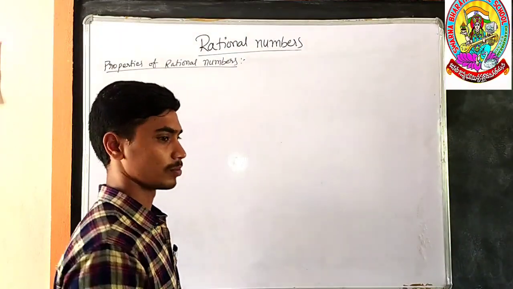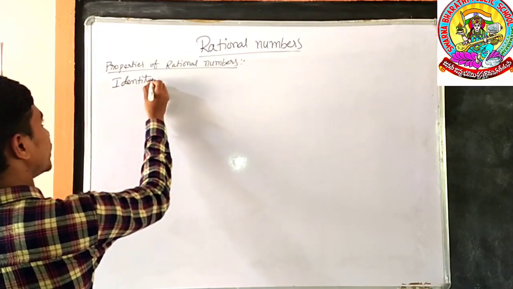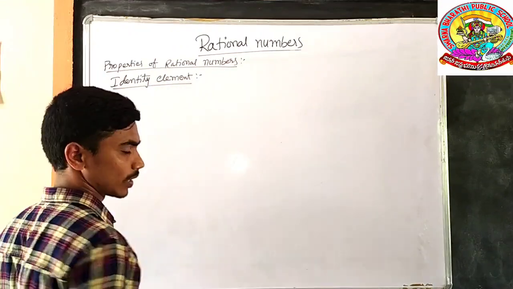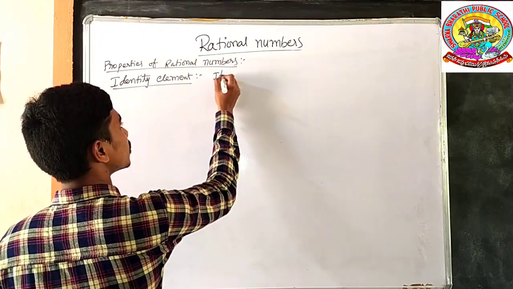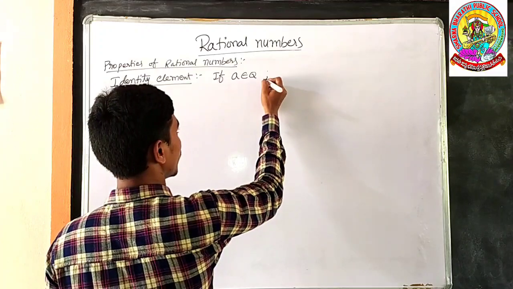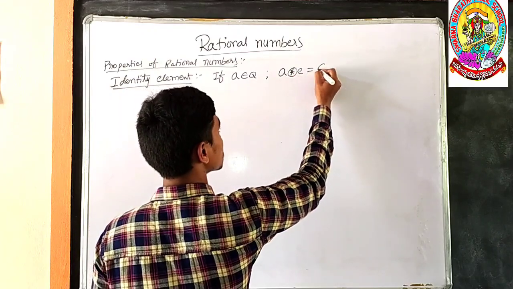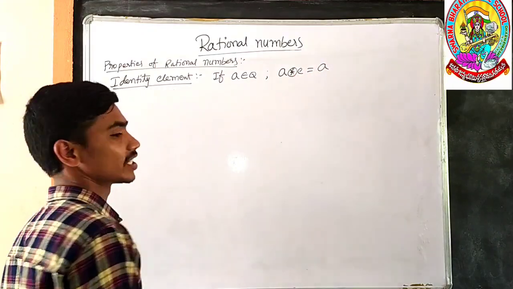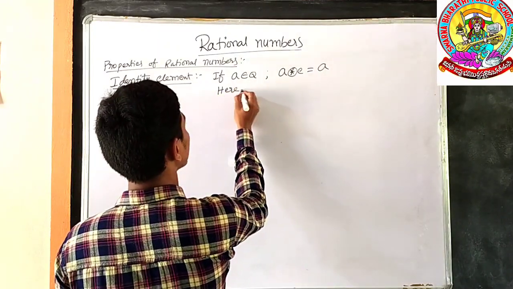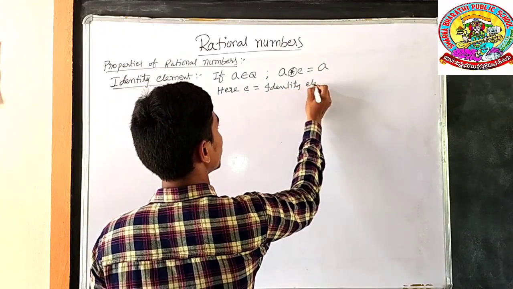The next property of the rational numbers is the identity element. What is the identity element? If any rational number A belongs to Q, then there exists an identity element under any operation which gives the same number. Here E is called the identity element.